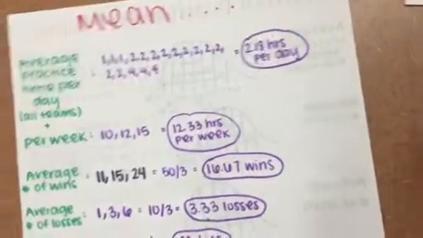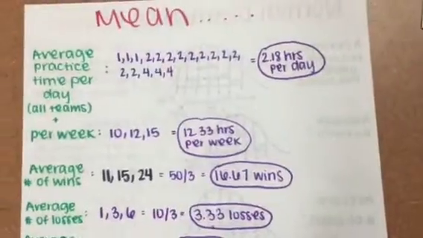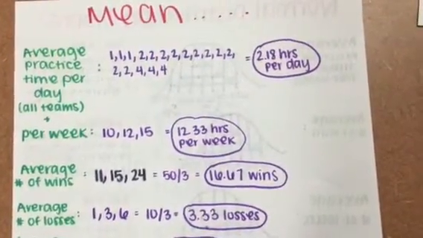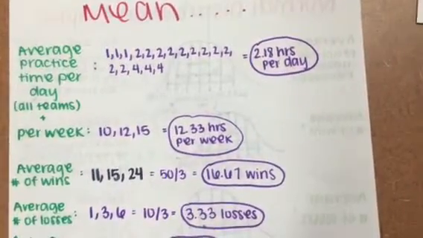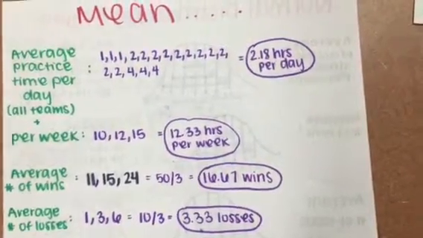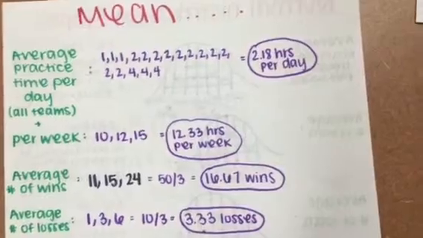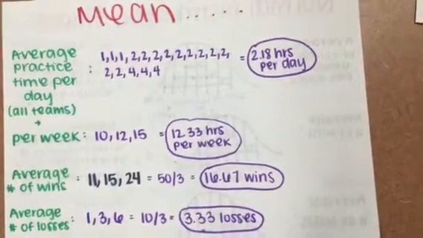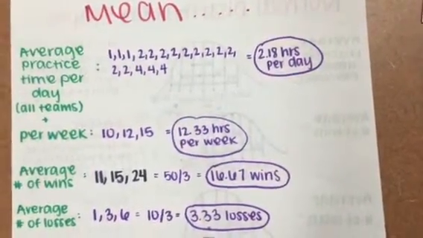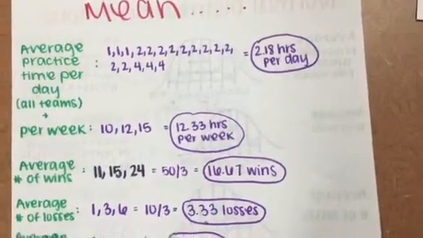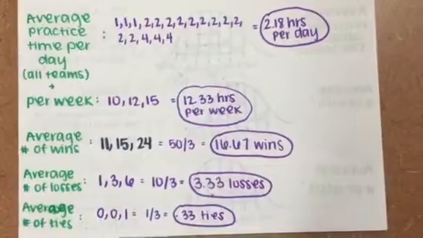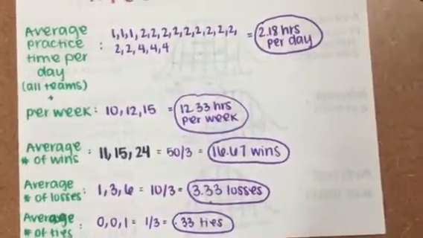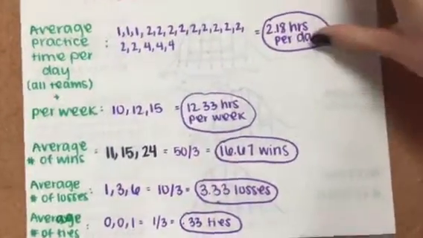The first measure of central tendency we used was the mean. We used average practice time per day, which averaged out to about 2.18 hours per day, which was 12.33 hours per week, and then average wins, which was 16.67, and average losses, which was 3.33, and then average ties, which was 0.33. And all of this data was combined between all of the sports teams in order to get a best general result.